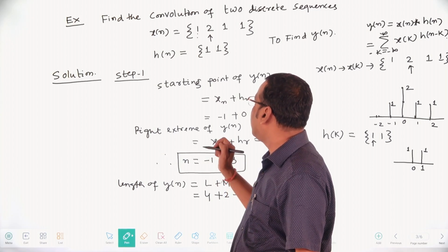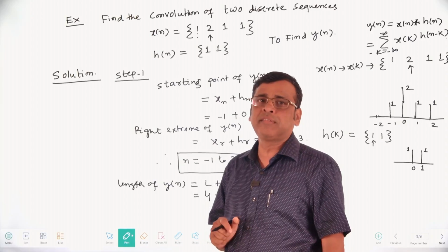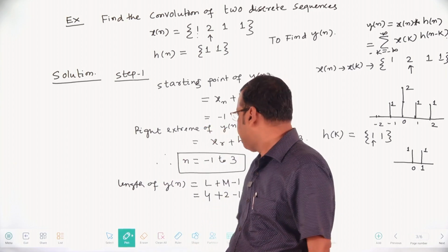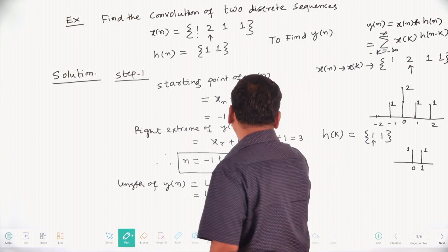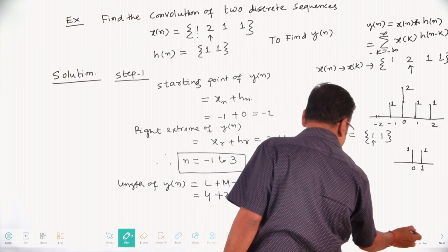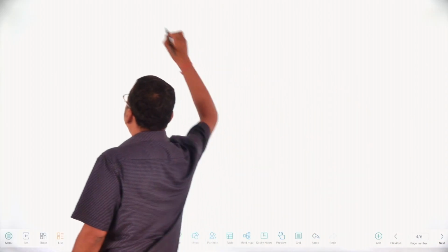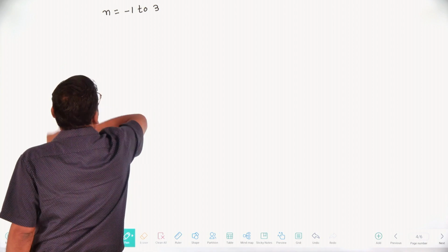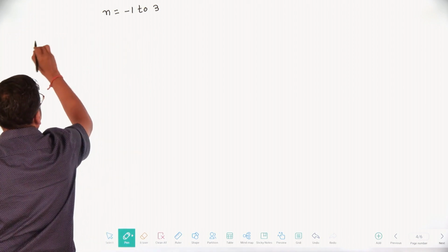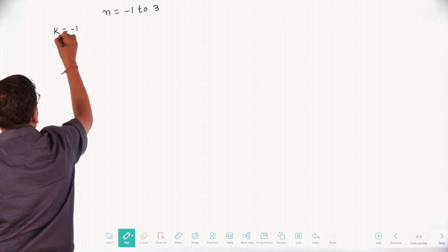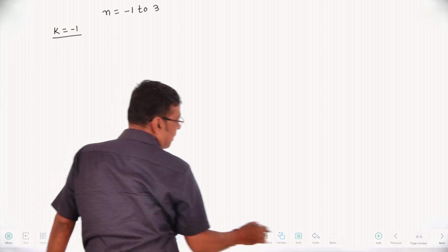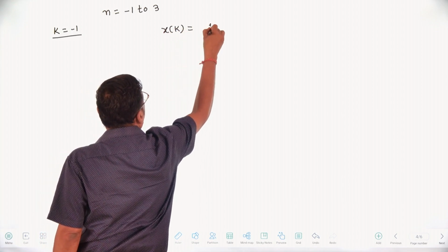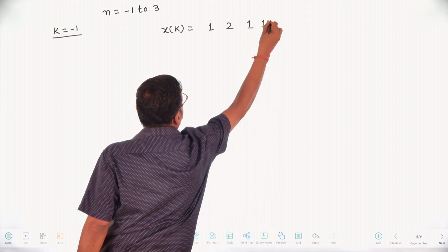First of all, when you are going to find the convolution of two discrete sequences, first find the starting point and ending point of y of n. Then we will start with k value -1 and go through successive values. n goes from -1 to 3. First of all, when k equal to -1, x of k is 1, 1, 1, 1, 2, 1, 1.